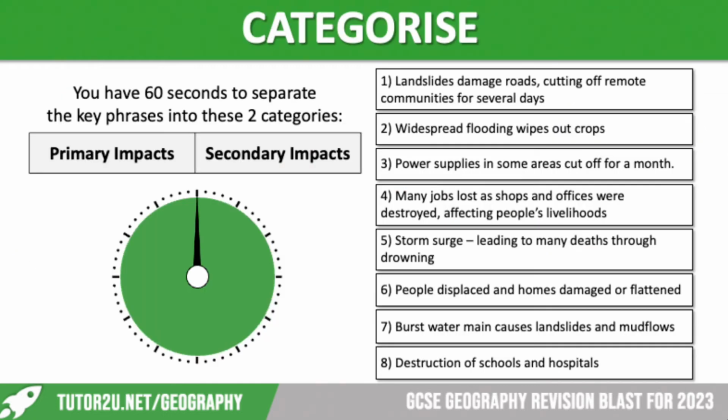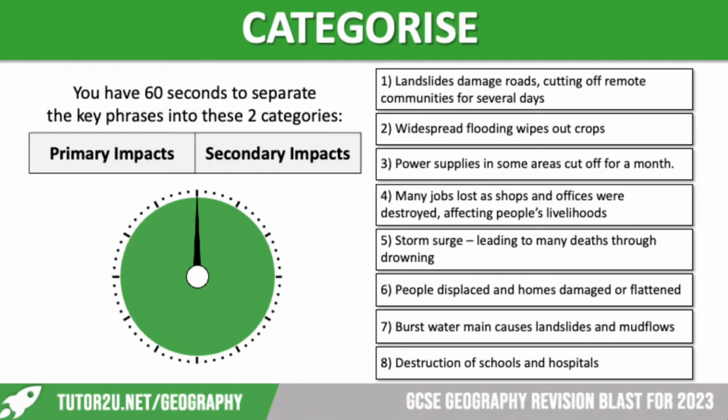Right, we're going to do another categorised activity. This time you are separating the phrases into 2 categories of primary and secondary impacts. So just to remind ourselves what they are. Primary impacts are caused by the event itself. Secondary impacts are a knock-on, an indirect impact. They are caused generally by the primary impacts.